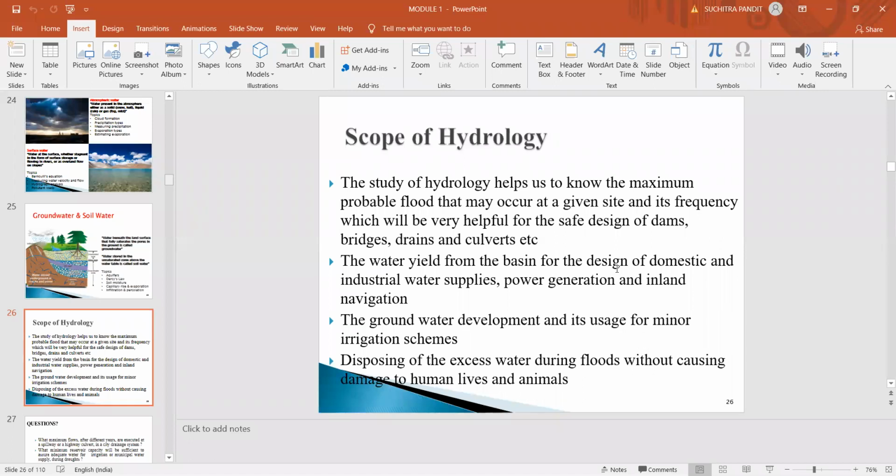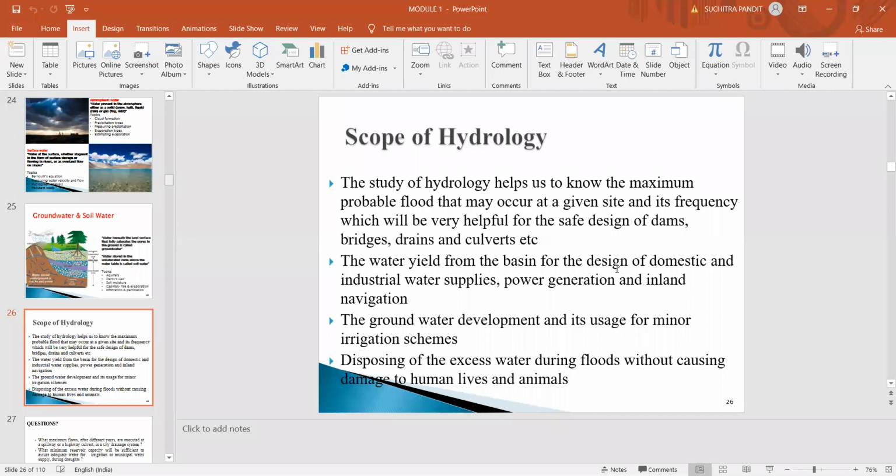for civil engineers. Among all the three phases of the hydrologic cycle, that is evaporation and evapotranspiration, the second one is precipitation, and the third one is overland flow or runoff. We civil engineers are mostly concerned with the third phase of the hydrologic cycle, that is overland flow or runoff.